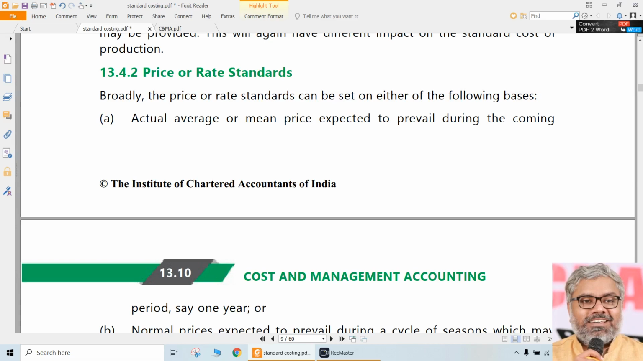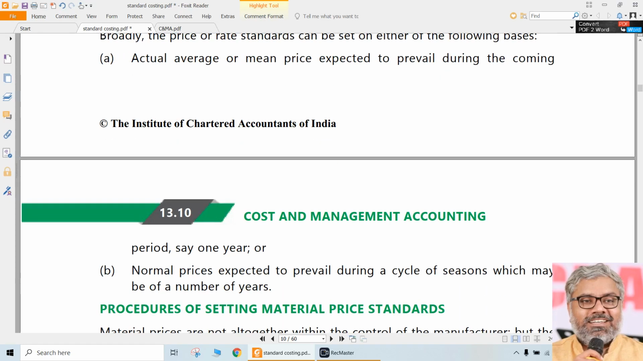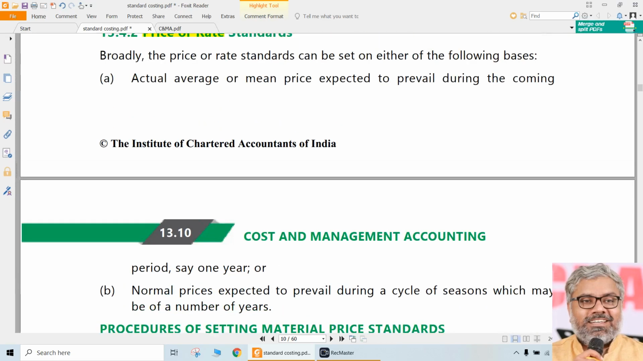But after the physical standards, there have to be monetary standards also, like price standards or rate standards. What is a price standard? A price standard can be used for materials.